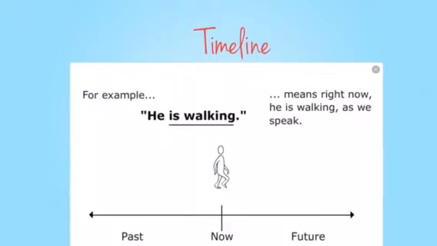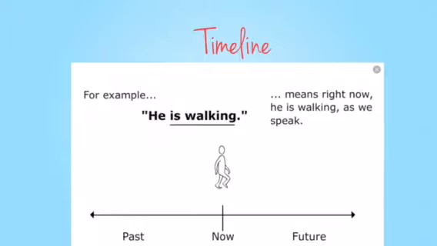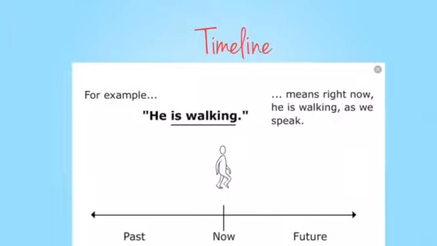I also talk about, like I said, habits. For example, I can say Sarah goes to school every day, or not every day. Sarah goes to school from Monday to Thursday.